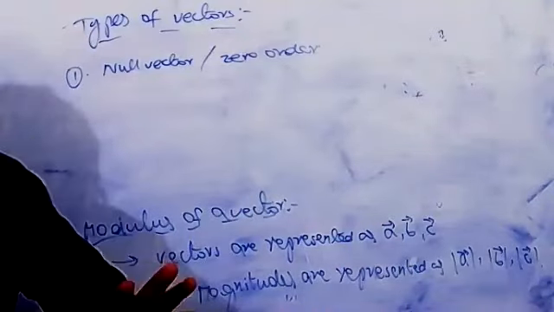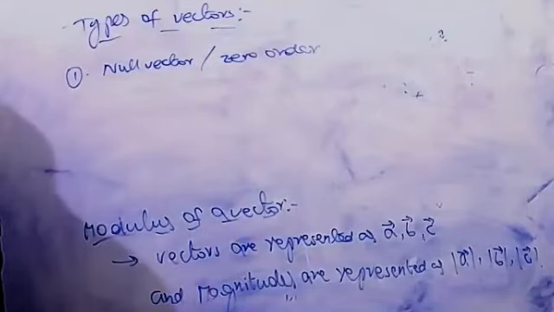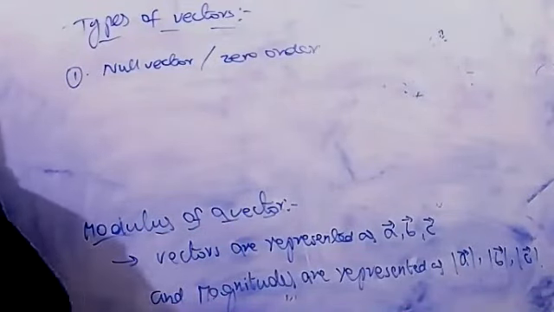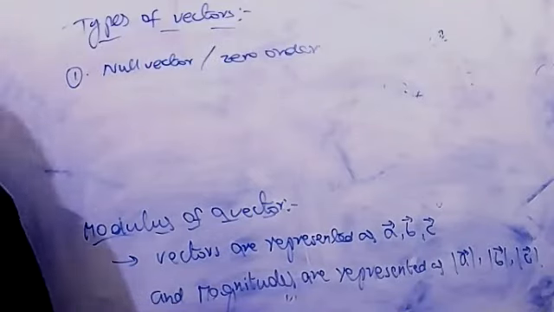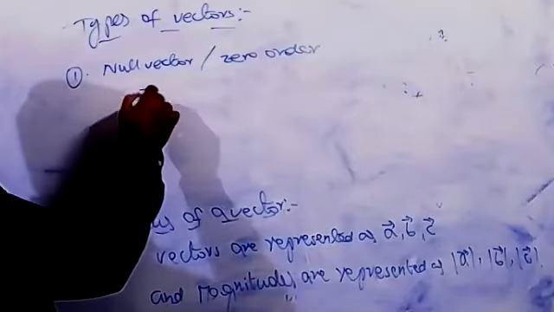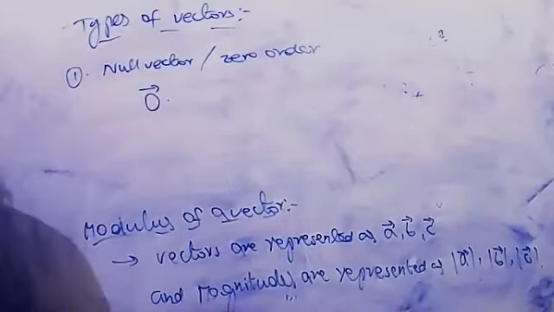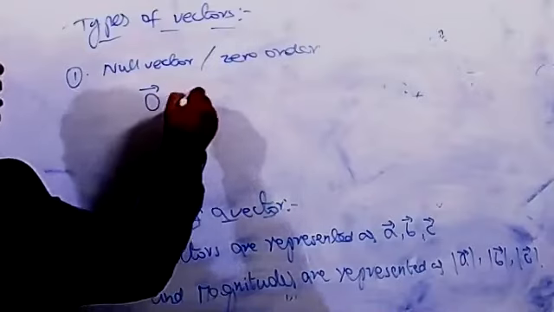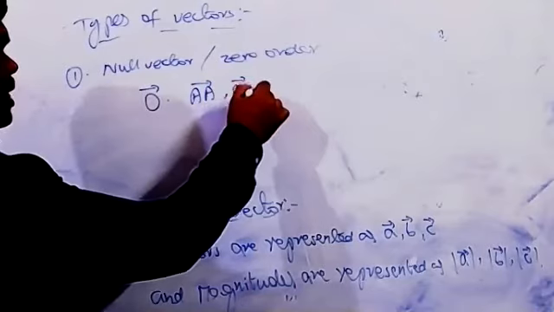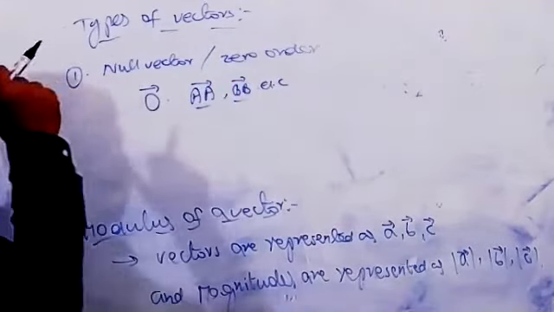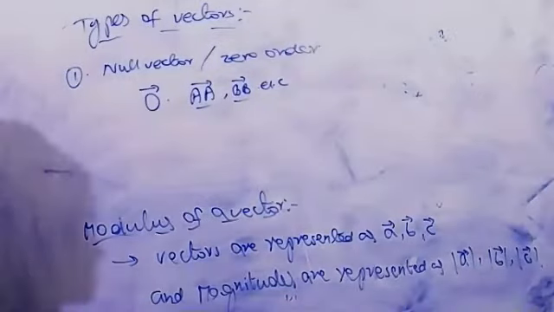That means magnitude equal to 0, directly you can say it is a null vector, and it is denoted by O. Sometimes we will get the vector AA, BB, and so on, which are clearly zero vectors, that is, null vectors only.